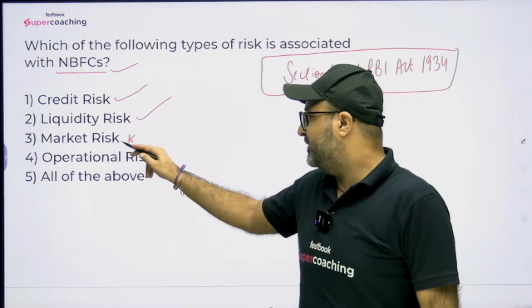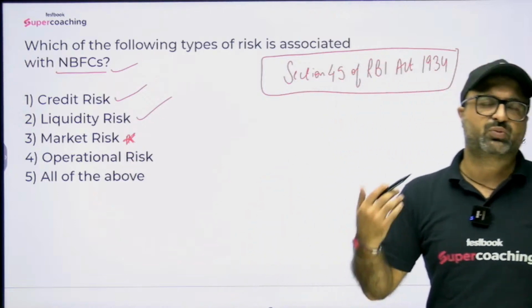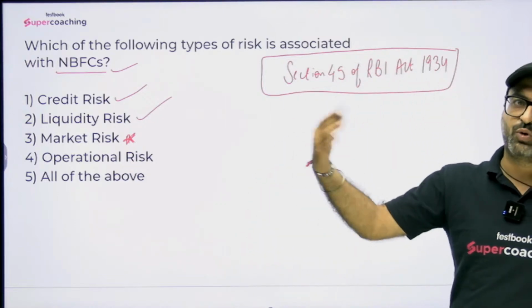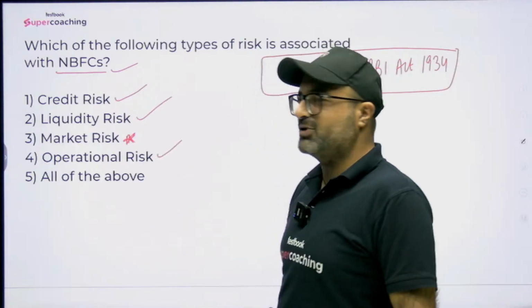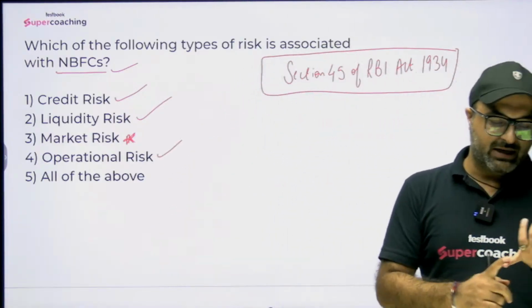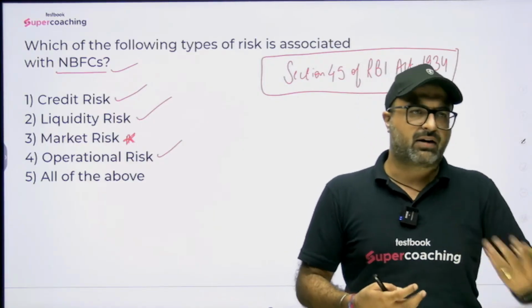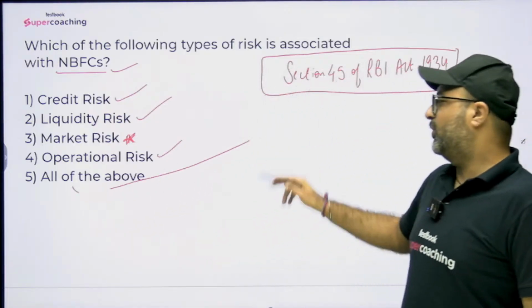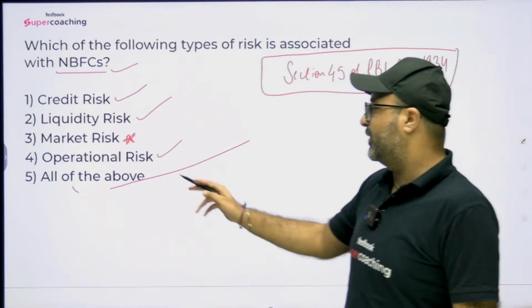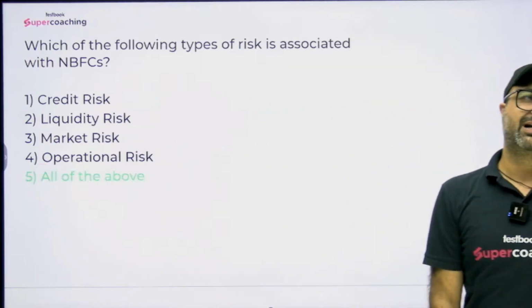So if NBFC is operating in the market, then n number of types of market risk will be exposed, or NBFC will be exposed to those market risks as well. And lastly, if an organization is operating, in that case, human error, technological error, legal errors, or legal risk are part of day-to-day transactions. So NBFC is prone to all of the above risks which are mentioned in the category.